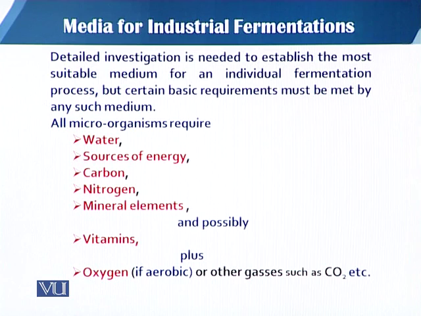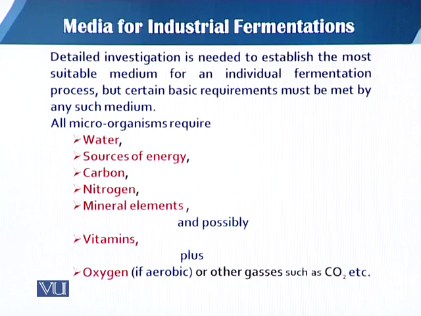If we look at the chemical composition of carbohydrates, protein molecules and so on, we know that carbon, hydrogen, oxygen, phosphorus, potassium and other elements are required by the organism.